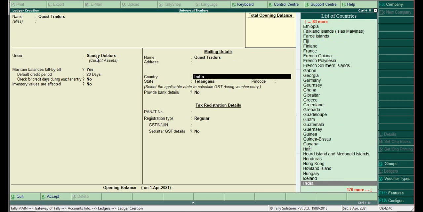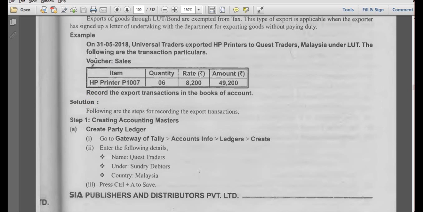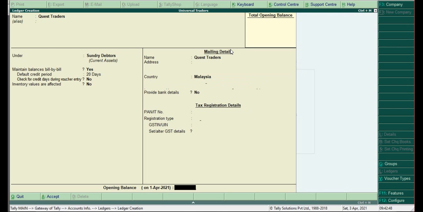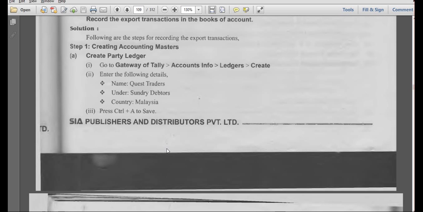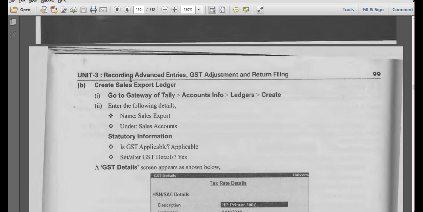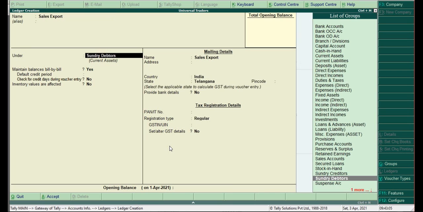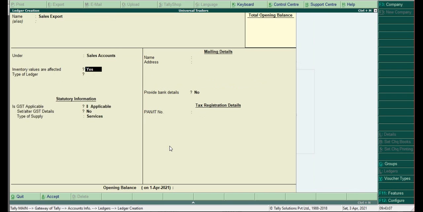He is from Malaysia, right? Yes, Malaysia. So here we don't have any GST numbers. Next, what's the ledger we have to create? We have to create a sales export ledger under sales. Sales export under sales.